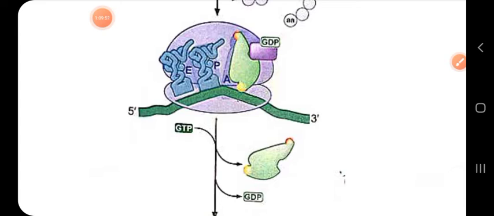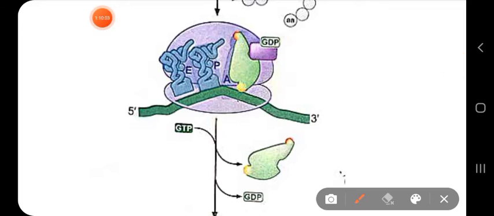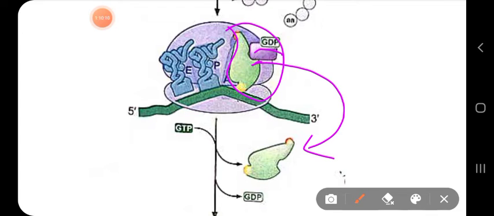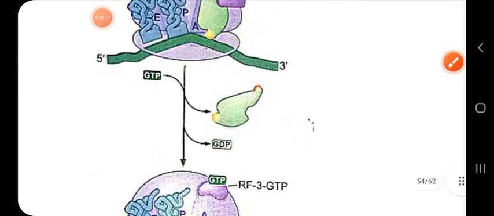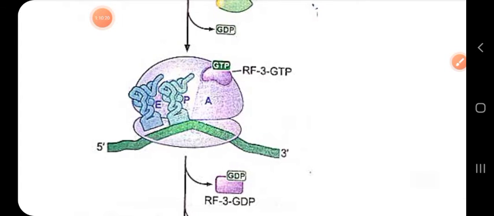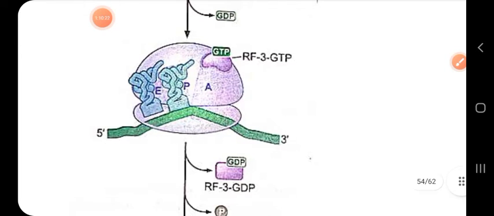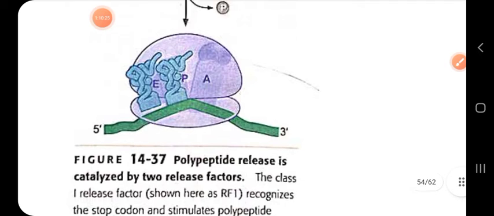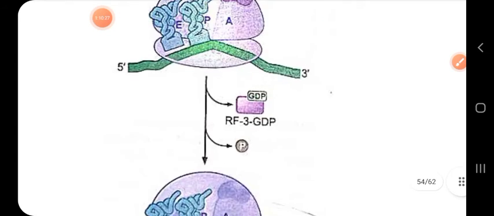Now the GTP hydrolysis reaction is carried out. It hydrolyzes its own bound GTP to GDP, due to which it has weak interactions with the ribosome, so it also gets removed from the ribosome. Since it is now hydrolyzed, it has little affinity for ribosome binding, so it gets released. So in this way, the polypeptide is released from the ribosome.